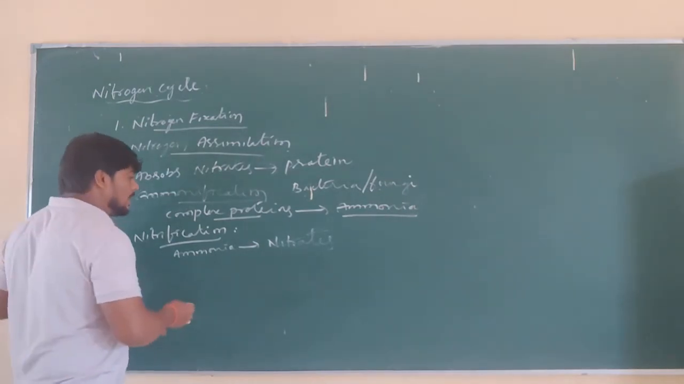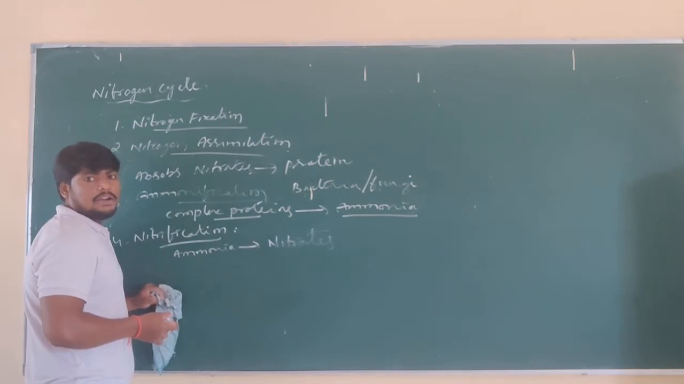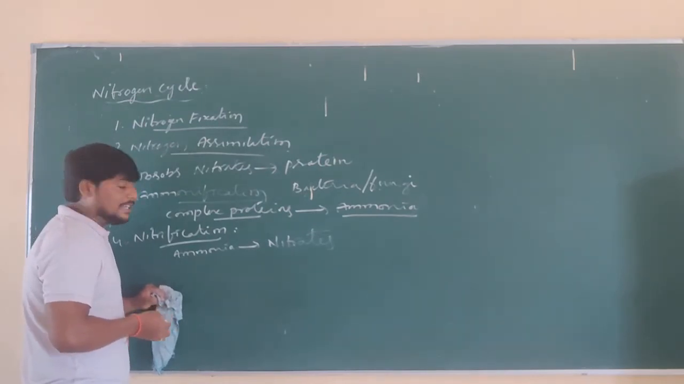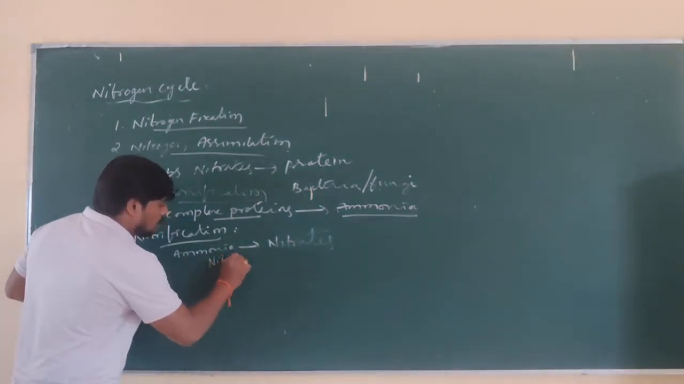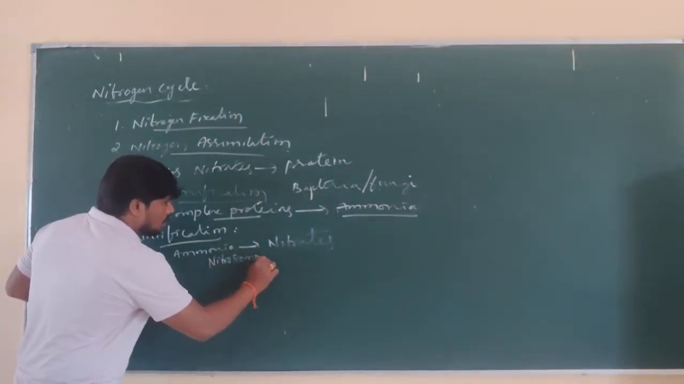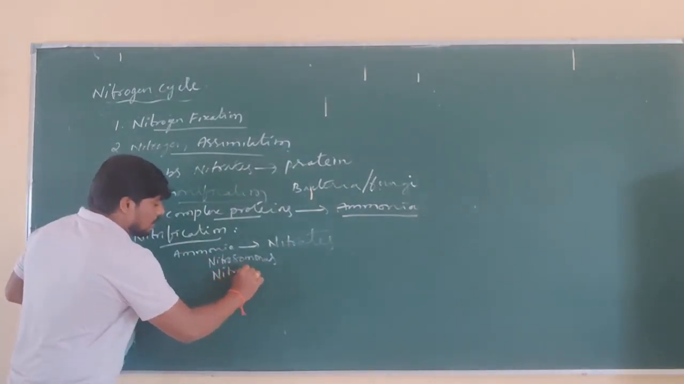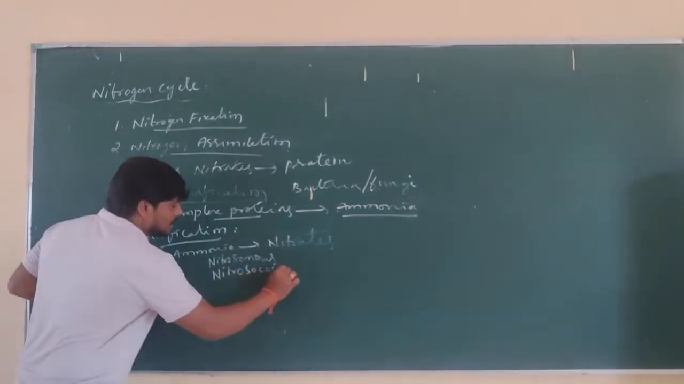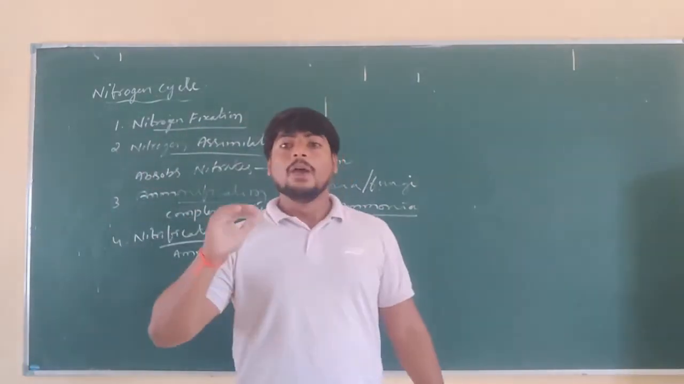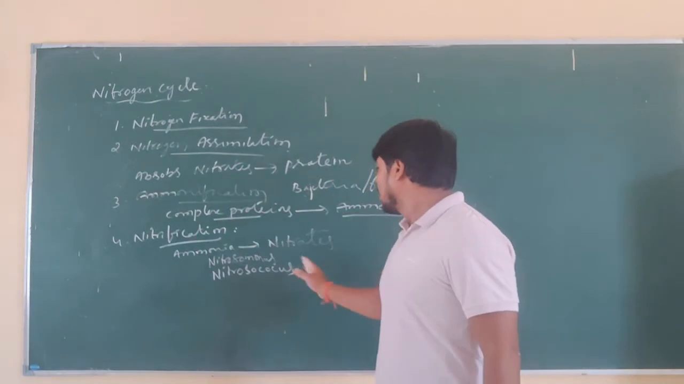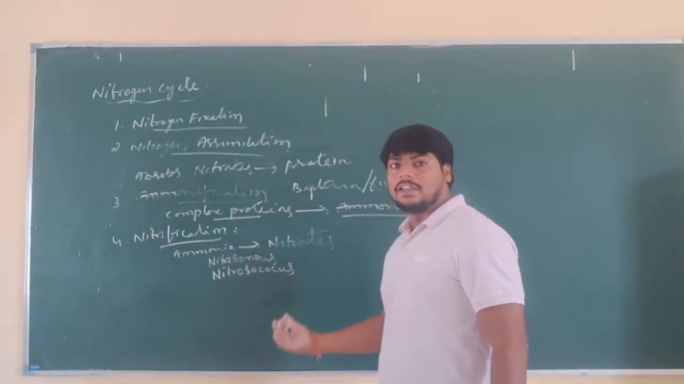And this nitrification is carried out by the nitrifying bacteria. What are they called? Nitrifying bacteria, like Nitrosomonas, one bacteria, and Nitrosococcus. These are the two examples of bacteria which allow the conversion of ammonia into nitrates. So that process is called nitrification.